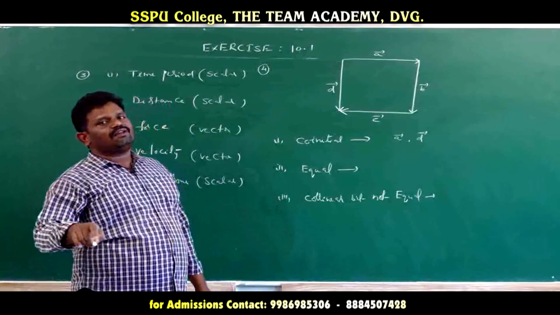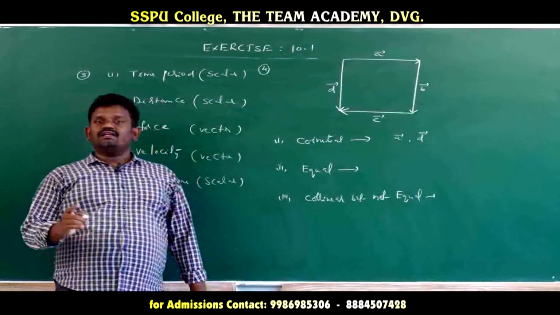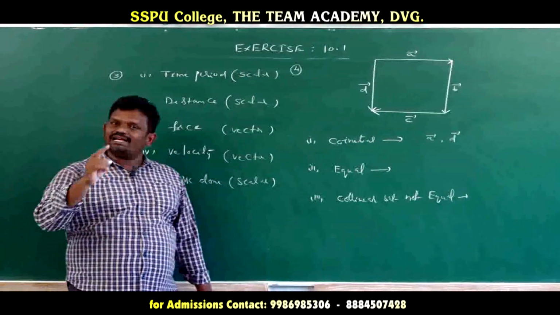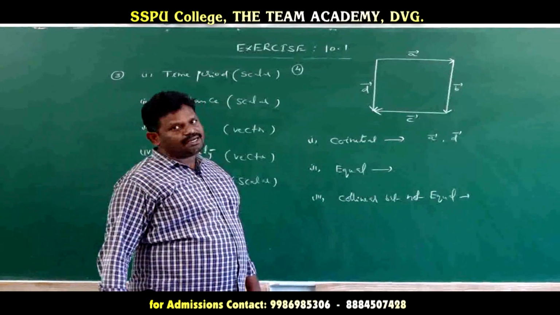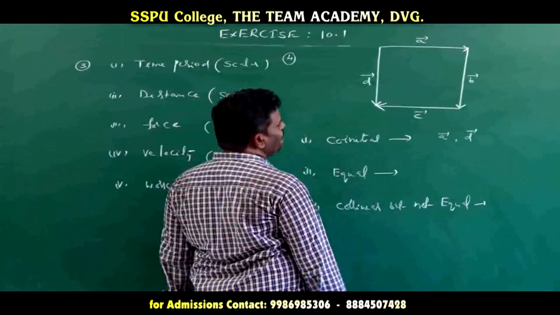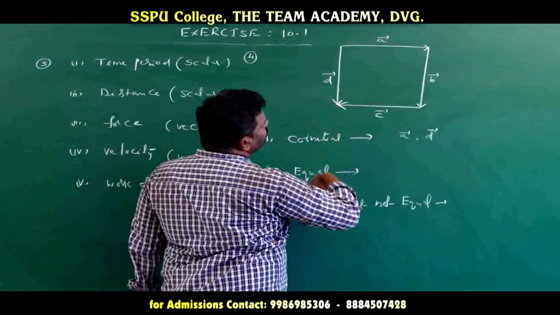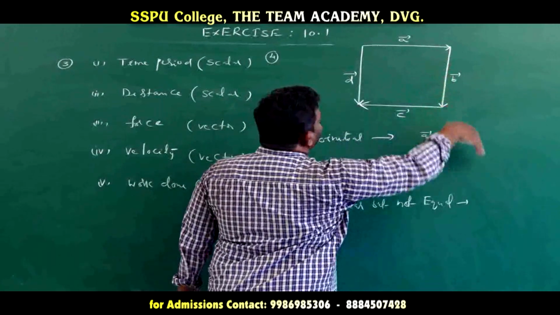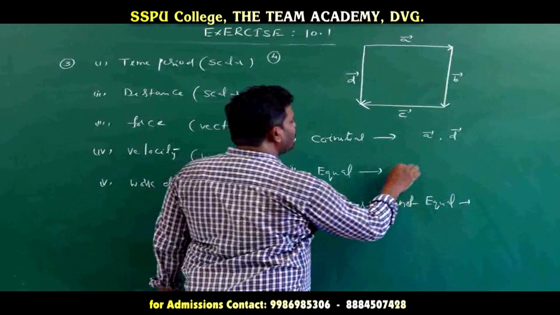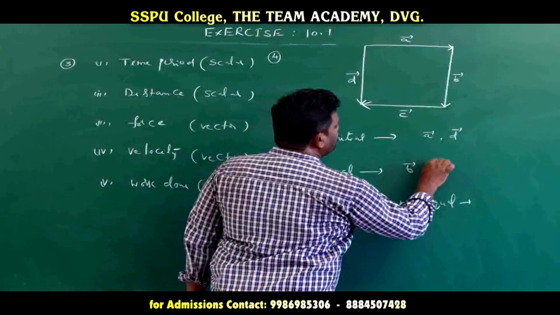Another one, what? Equal vector. So equal vector means what? The vectors having the same magnitude and direction. Same magnitude and direction. So which vectors have the same magnitude and direction? Here the D vector direction is the same, and this vector also, B vector. So D and B means B vector and D vector.